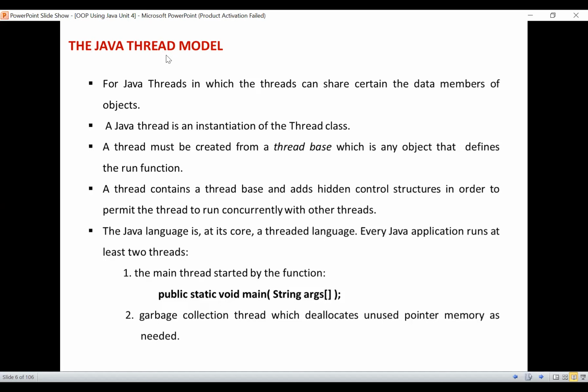Keep in mind that a thread contains a thread base and it adds some hidden control structures in order to permit the thread to run concurrently with other threads. Why? Because we are discussing the concept called multi-threading. So we are not trying to run a single thread, we are trying to run our threads with the others.